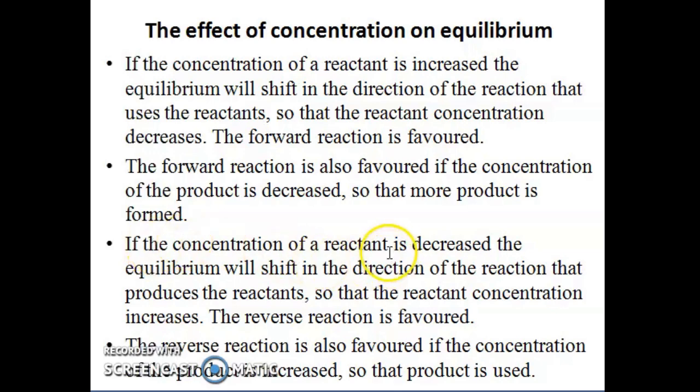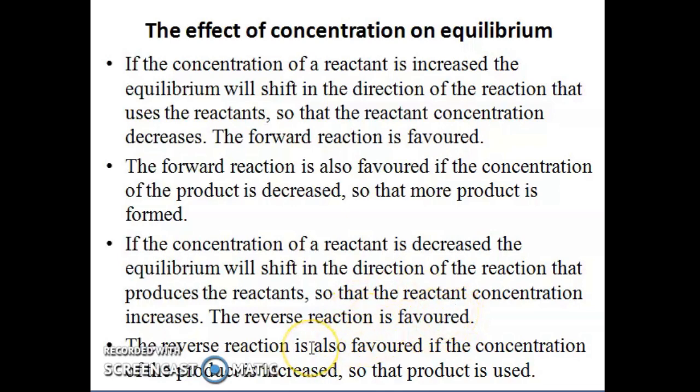And if the concentration of the reactant is decreased, the equilibrium will shift in the direction of the reaction that produces the reactants, so that the reactant concentration increases. That means the reverse reaction will be favored.